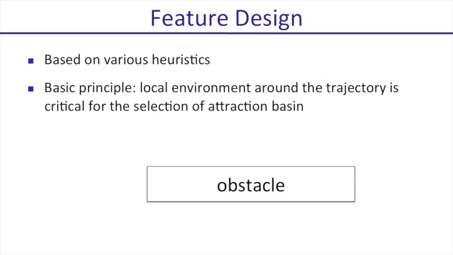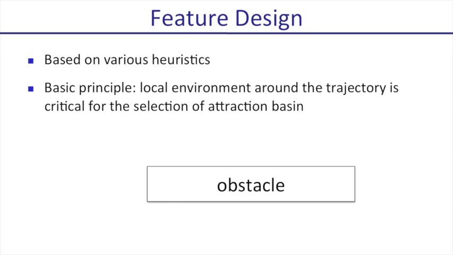Now we introduce the features we designed for this purpose. Feature design is more an art than science and is based on various heuristics. The basic principle when designing trajectory features is that the local environment around the trajectory is critical for the convergence result of the optimization algorithm.